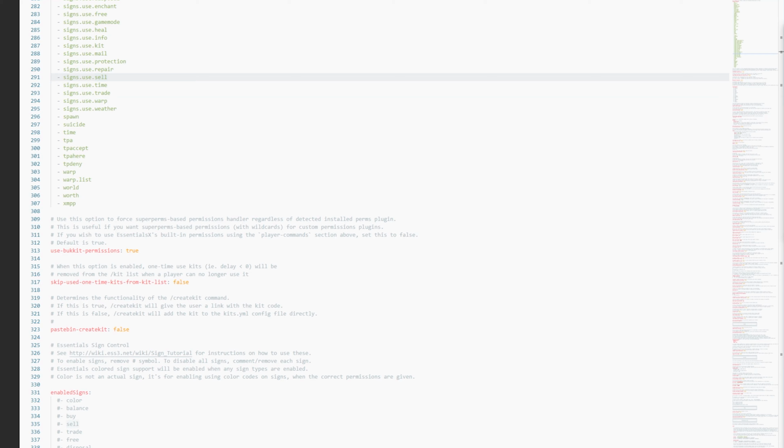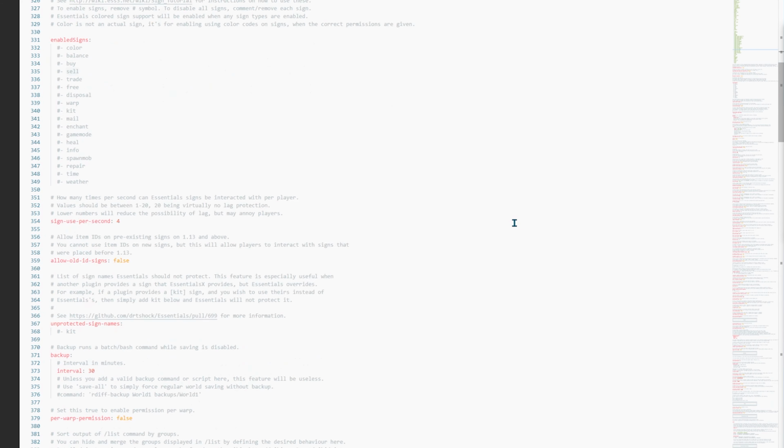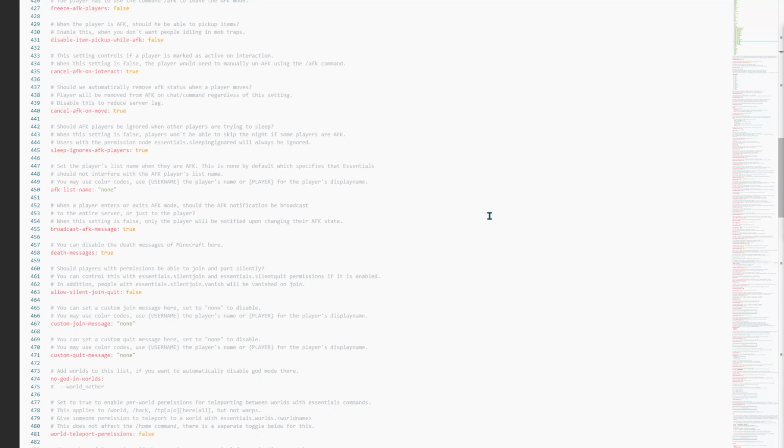Also in the EssentialsX configuration file, if I go to the chat key, I can use some pretty cool features here, such as the format setting. And as you can see in the comment above chat, I must have EssentialsX Chat installed. I personally don't like the angled brackets around the display name, so let's change it.